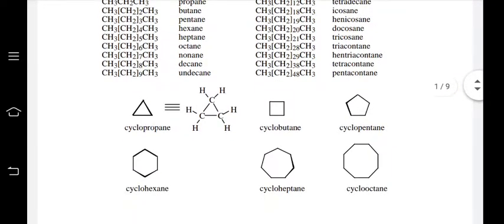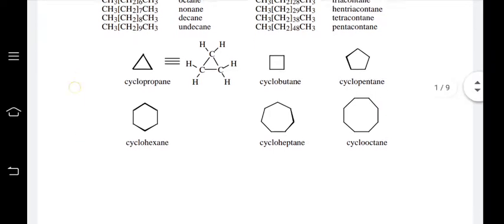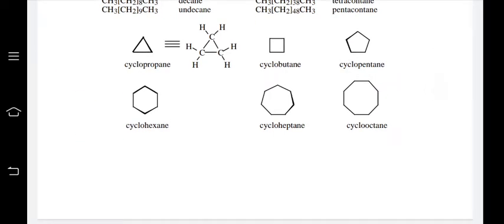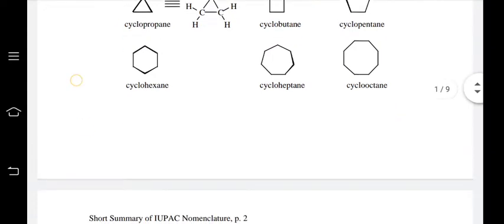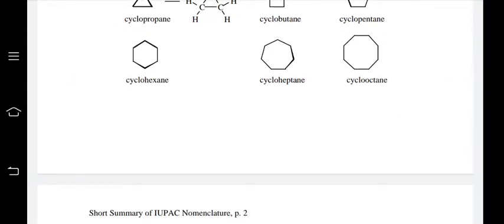Here, the 3-membered cyclic ring is cyclopropane. The 4-membered cyclic ring is cyclobutane. The 5-membered cyclic ring is cyclopentane. The 6-membered cyclic ring is cyclohexane. The 7-membered cyclic ring is cycloheptane. The 8-membered cyclic ring is cyclooctane.